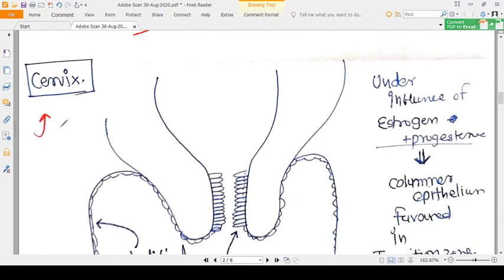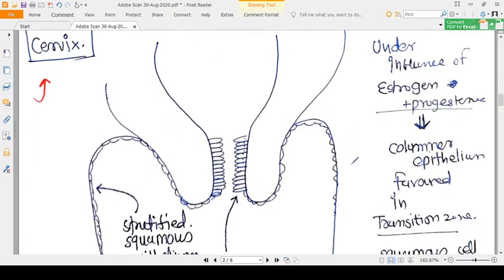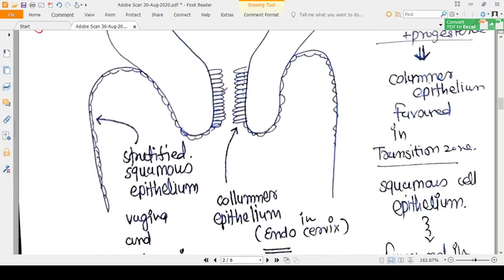Cervix, we have talked about. The cervix, along with the uterus, is also a very active tissue. For example, if we see the cervix, this is the cervix, this is the vagina. The vaginal cavity is lined by stratified squamous epithelium. And the inner cervix, the endocervix, is lined by columnar epithelium.